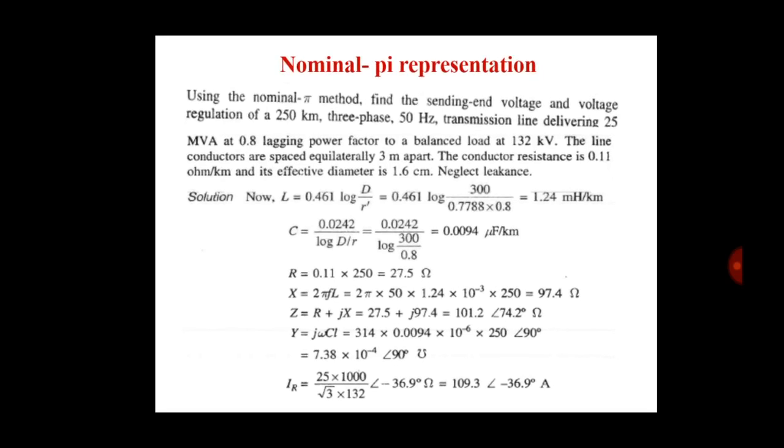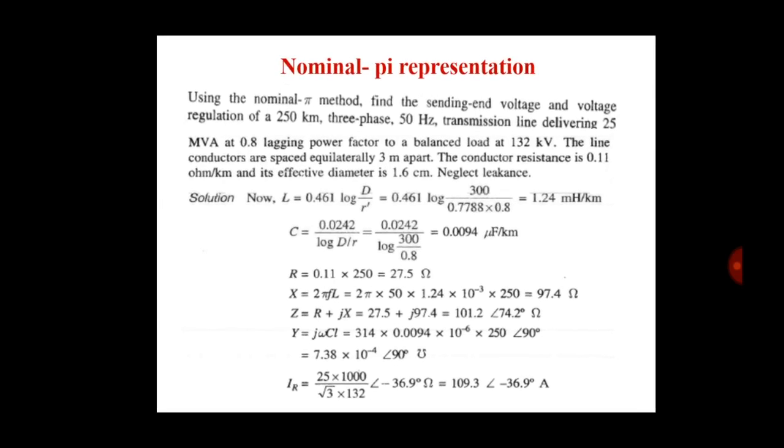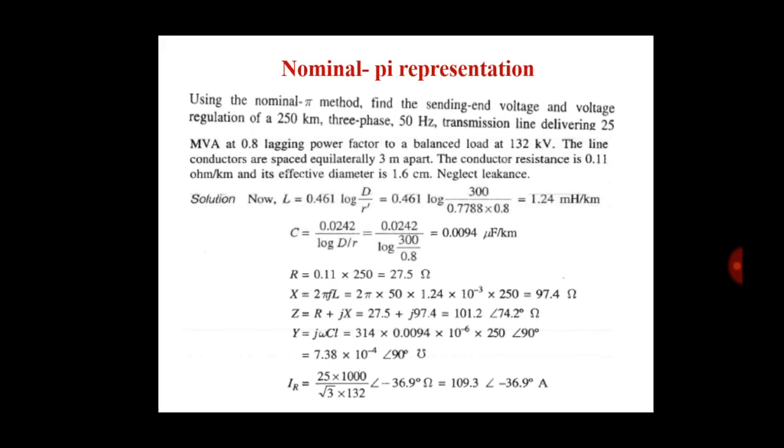Okay, so we have PR. PR is equal to root 3 VR IR cos phi. Here cos phi means the value of angle is minus 36.9. So we have it multiplied by 0.8 with root 3 into 132.